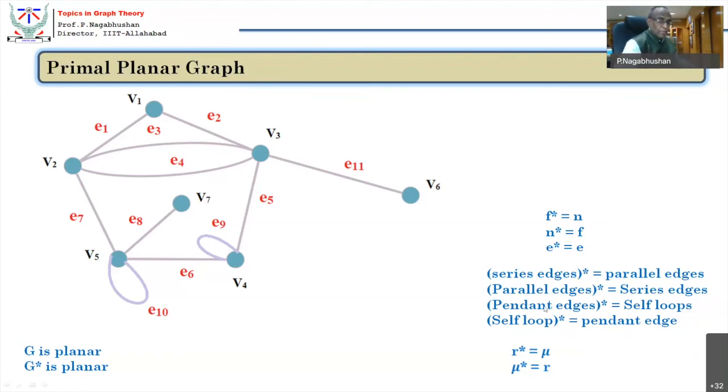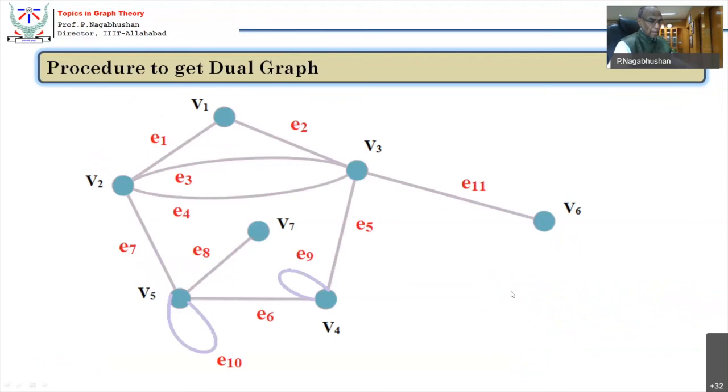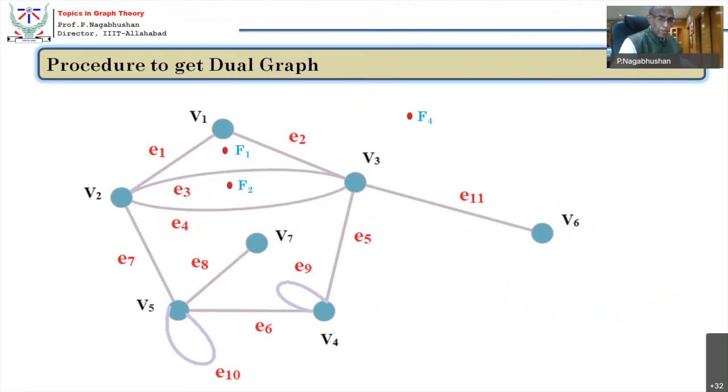Now, let me first see how to draw the dual graph. As I said, these are all the faces, and every face should become a vertex. Now, how to draw the dual? The way the dual is drawn is like this. So here is F1. Now you insert a vertex. This becomes a new vertex. This becomes a new vertex. This becomes a new vertex. And these are all becoming newer vertices.